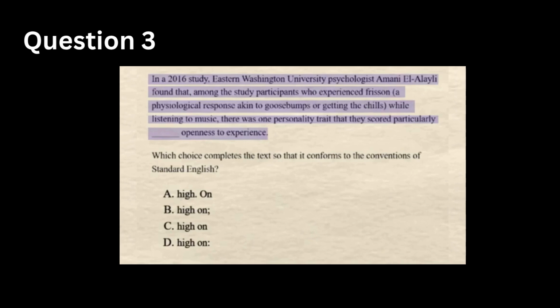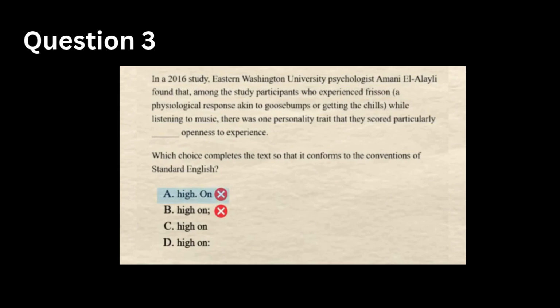Just by looking at the options, we can cross out options A and B. A is wrong because it has a period, but the last portion of the paragraph on openness to experience isn't a full sentence. And for B, a semicolon on the SAT functions as a period, so we don't have a full sentence here either. We're left with options C and D.